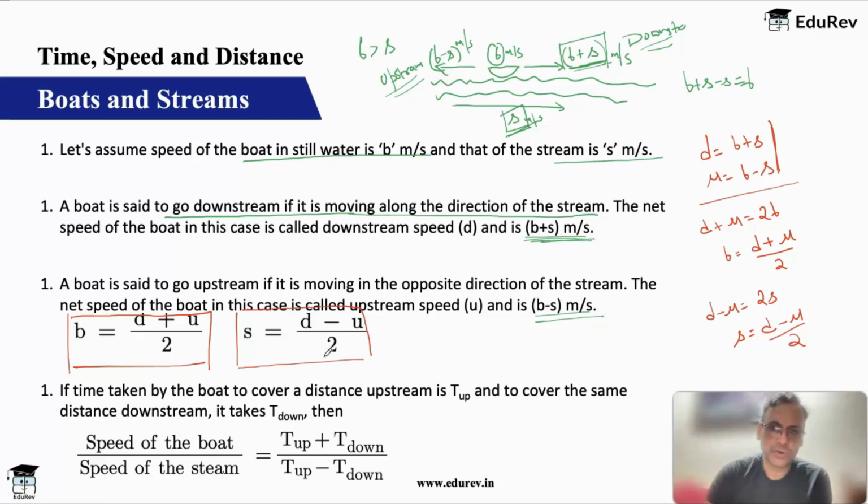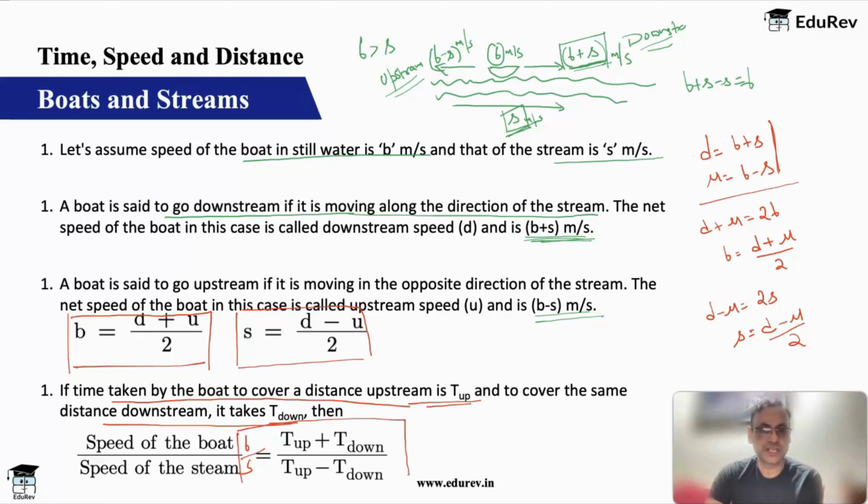One more formula that we use, again, may not use, not a problem. We can do directly also. If time taken by a boat to cover a distance upstream is t up, and to cover the same distance downstream is t down, then speed of the boat upon speed of the stream, or b upon s, is equal to t up plus t down upon t up minus t down.